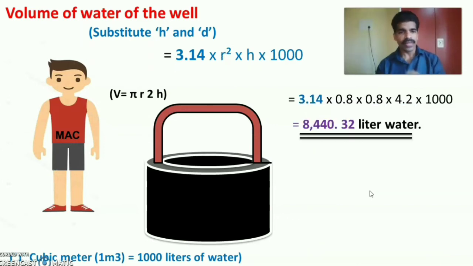The MAC also used the other formula, V is equal to pi r square h, with the radius. So 3.14 into r square into h into 1000. That means 3.14 into half of the diameter, that is 0.8 into 0.8, into the height of the water, that is 4.2, into 1000. So he got 8440 liters of water in his well.